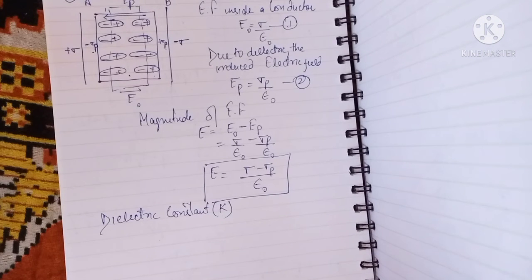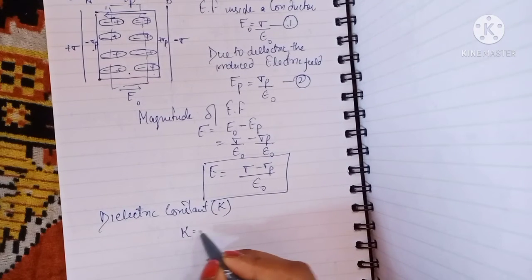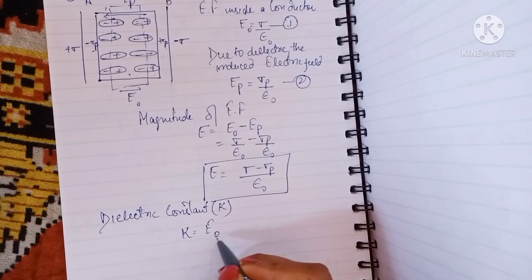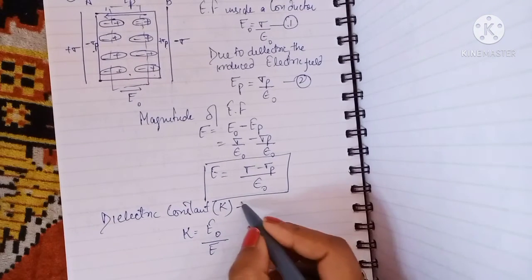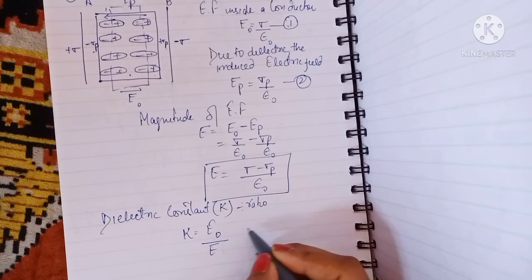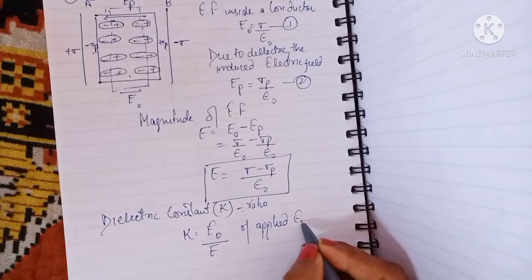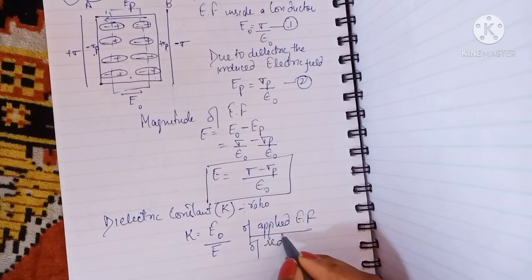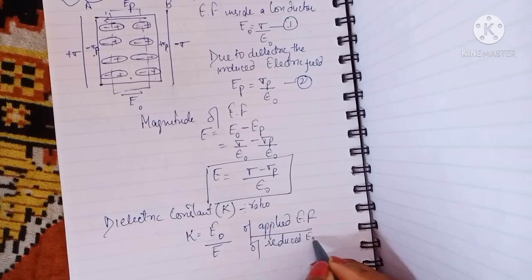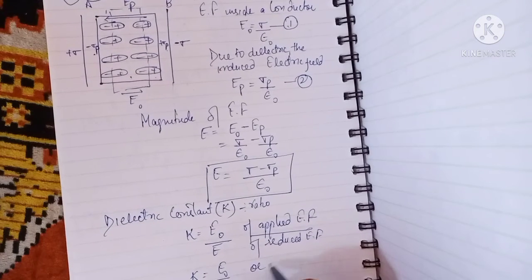Here in the case of this dielectric, what is the dielectric constant? The dielectric constant is the ratio of the applied electric field to that of the reduced electric field. Okay, it is a ratio of the applied electric field to that of the reduced electric field. If you want to write it further, you can write it as E naught upon E, or you can write it as K.